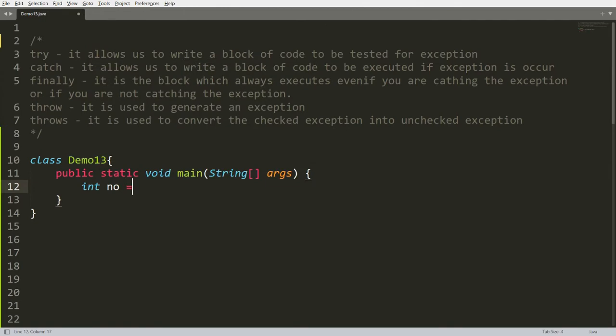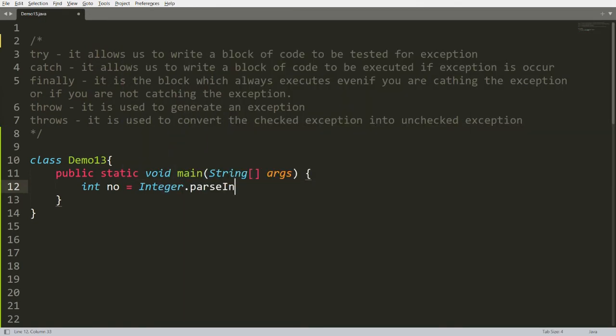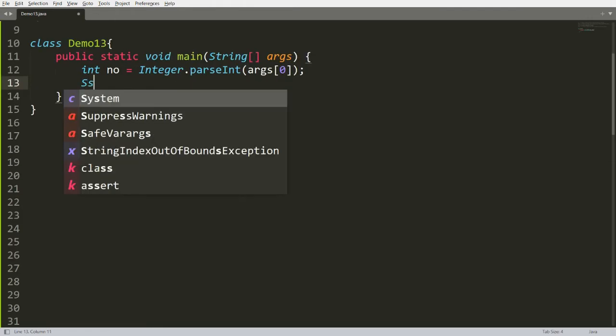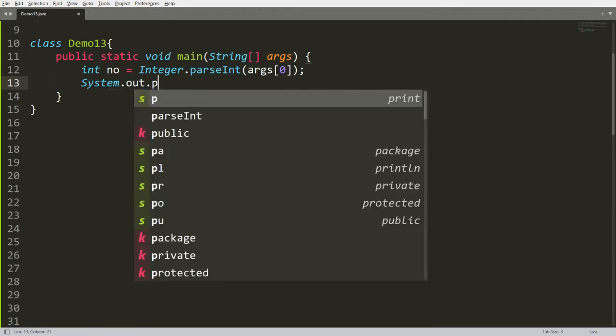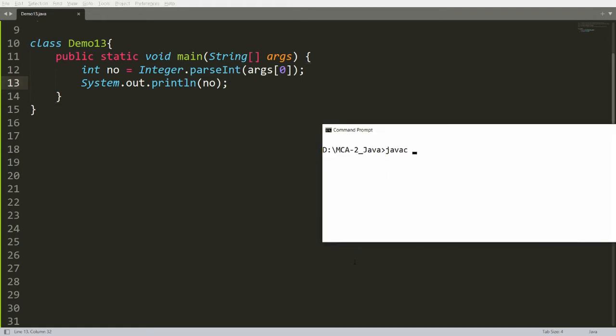I am taking one integer number, which is equal to Integer.parseInt, and here I am taking input from the user, that is args[0], and that number I want to print over here. So I am simply writing System.out.println and printing the number. Now what happens, students? If you are not passing any number, then an exception occurs, and that exception is array index out of bound. Whenever you compile this program, that is Demo13.java, it will be compiled successfully.